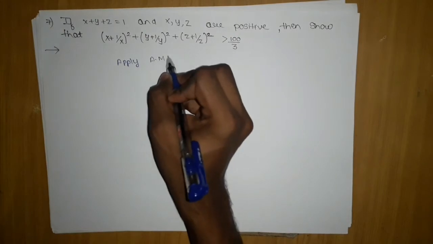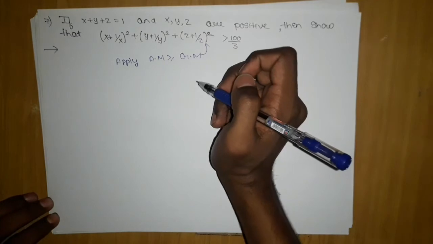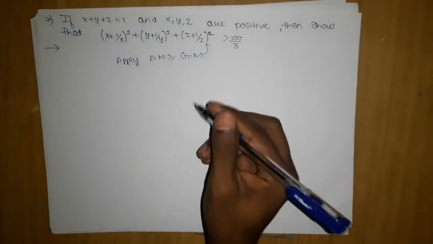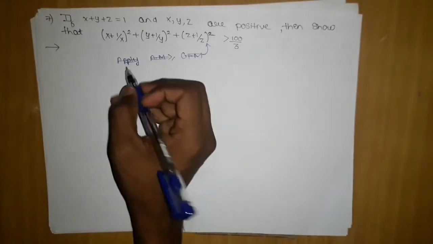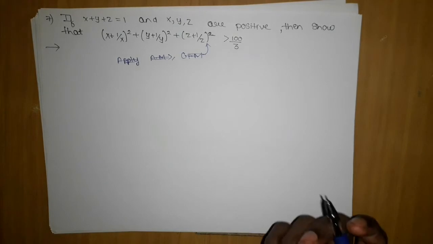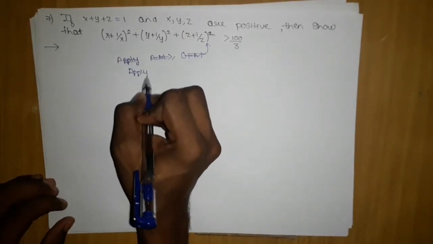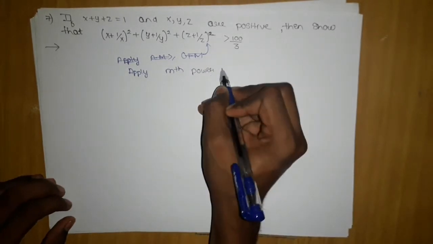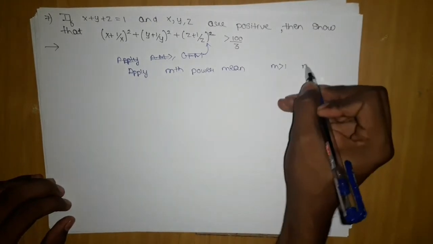AM greater than or equal to GM on this number only, no here, powers are appearing, so I'm not going to apply. I can apply on x plus 1 by x. To create this, I will apply the mth power mean, and here if you clearly see m is greater than 1, that is m is equal to 2.